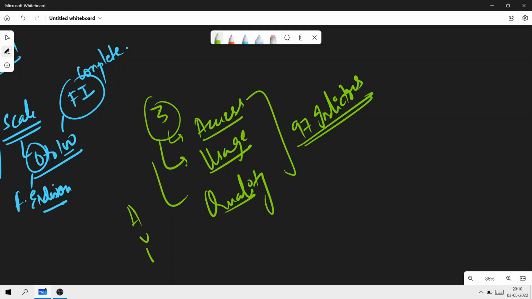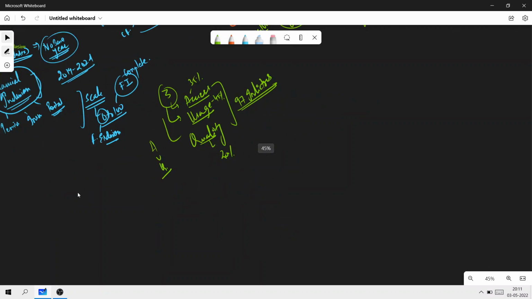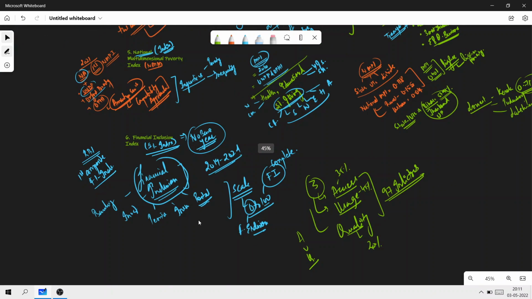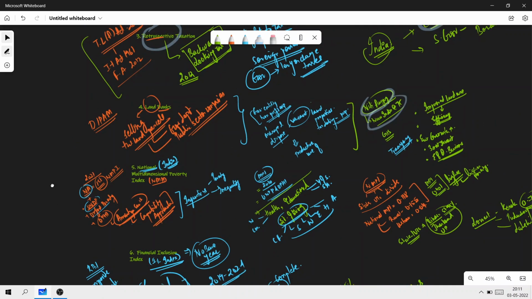So A, U, Q. Now, access is 35%, usage is 45%, and quality is 20%. These are all the important things you need to remember pertaining to the recently released first composite financial inclusion index by the RBI. These were in the newspapers, these are in the news. So you must have a thorough understanding of all of these.